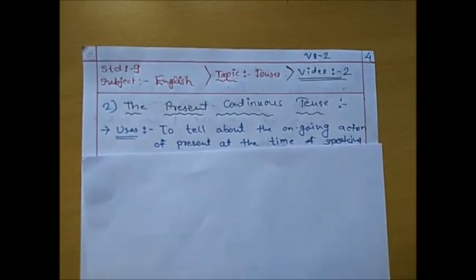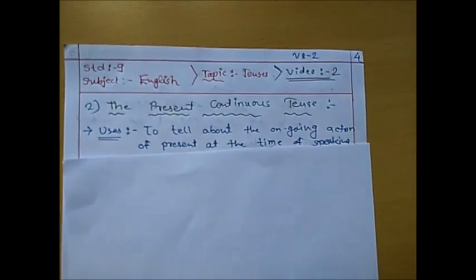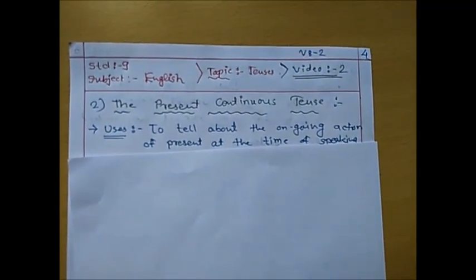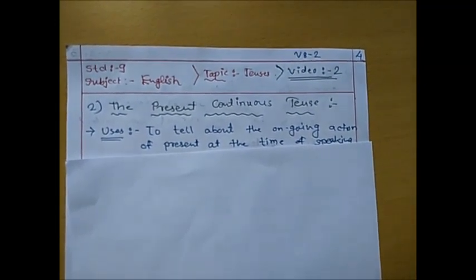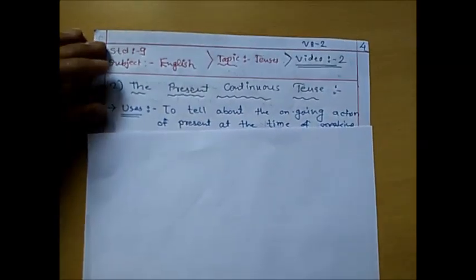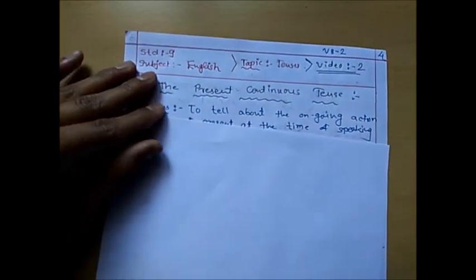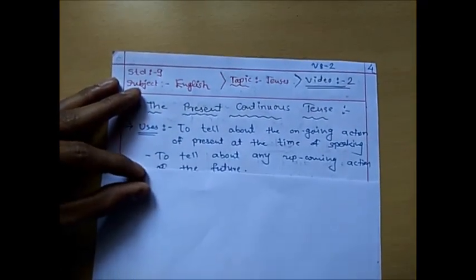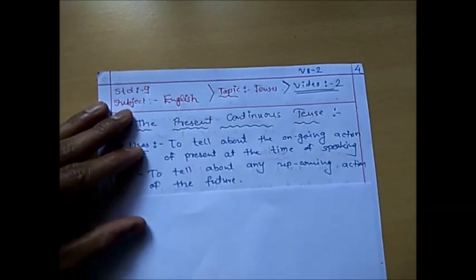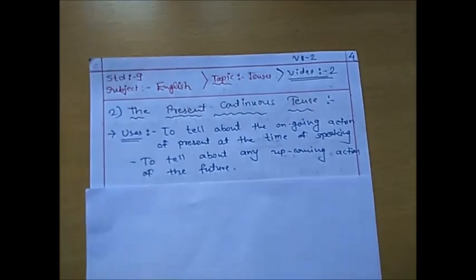So here the first use is very simple: to tell about the ongoing action of the present at the time of speaking. The speaker is speaking and at the same time the action is also going on. To make it easy, I also have another definition here. What is the definition? See,